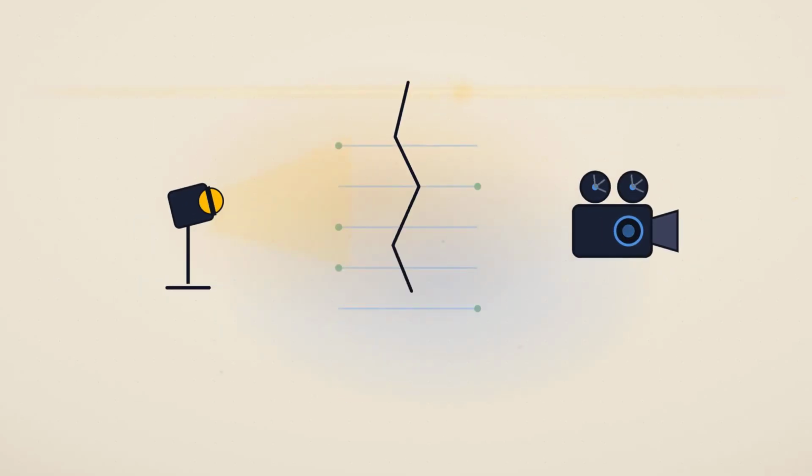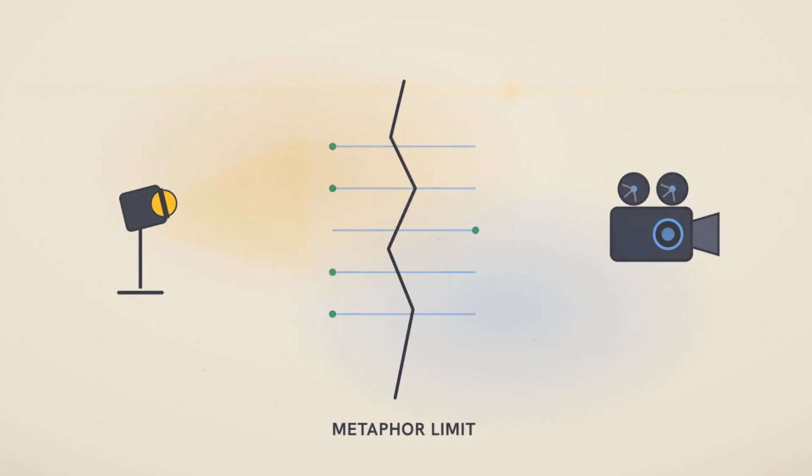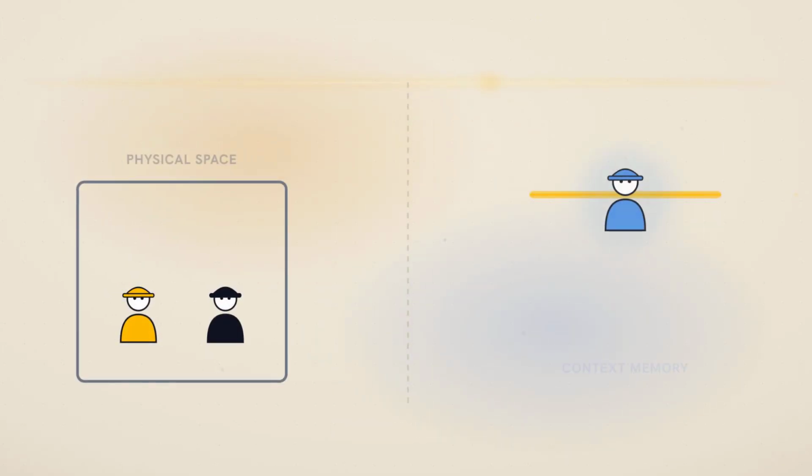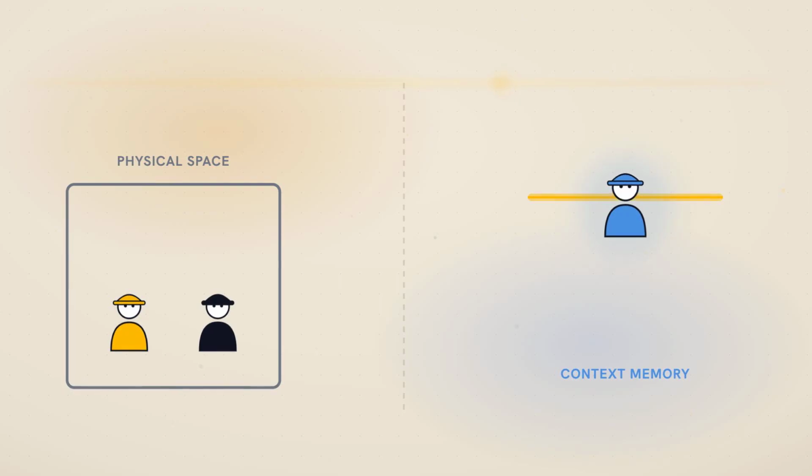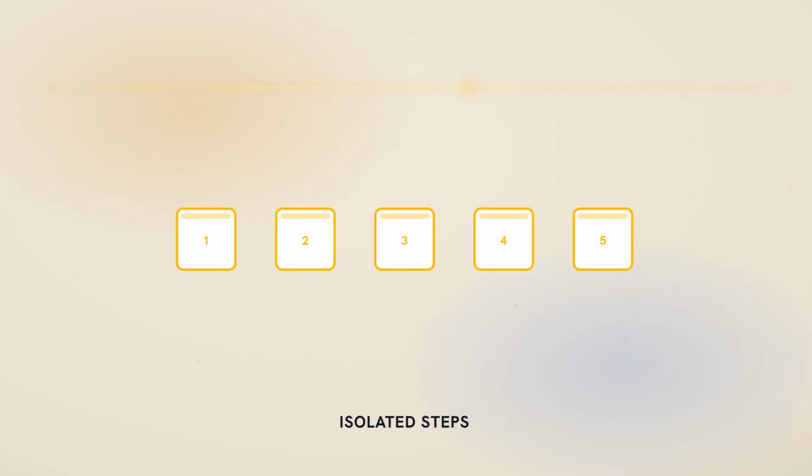The movie set metaphor breaks down in one big way, though. Real film crews are limited by physical space. AI agents are limited by memory. If you give an agent too much history, it forgets the original prompt. So we chop the work into tiny isolated steps to save memory.